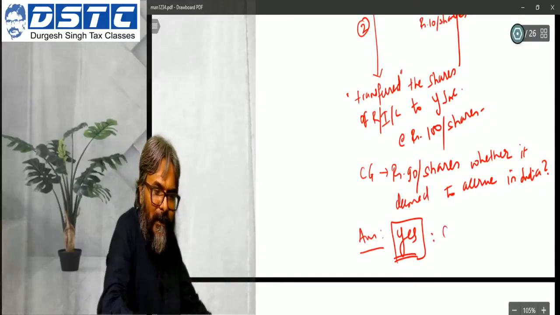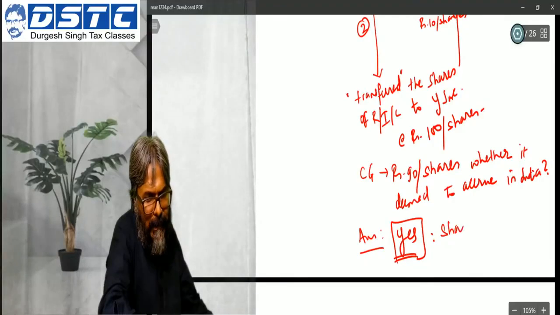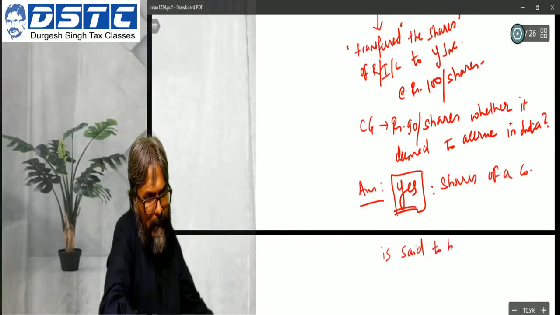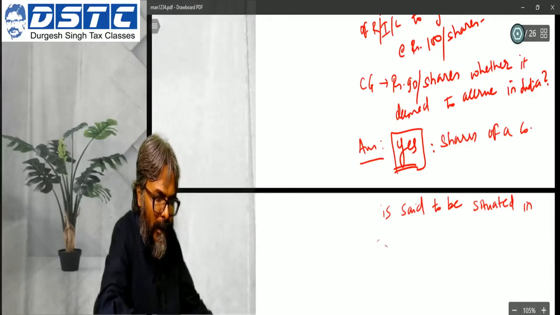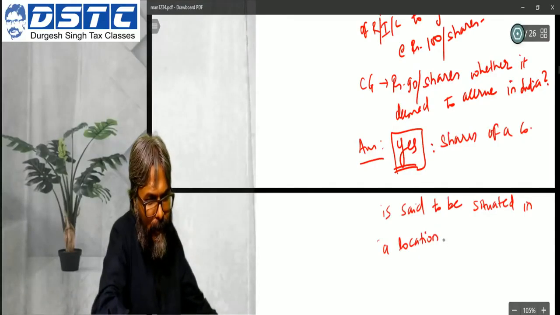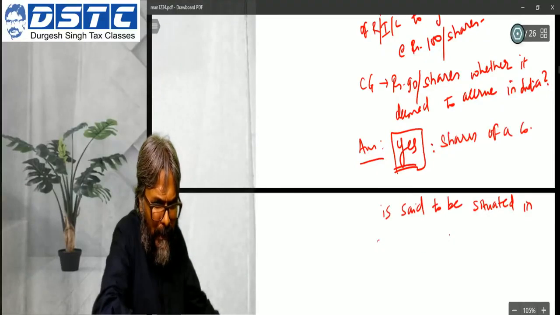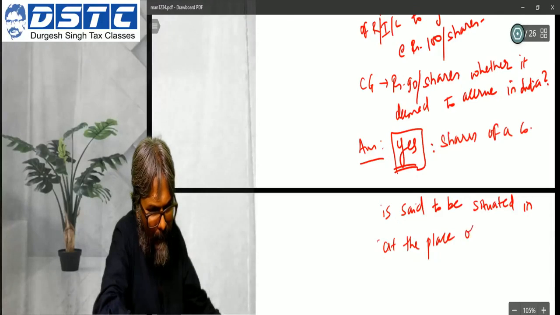So we can just write herein: the shares of a company are said to be situated in a location, or you can write, said to be situated at the place of its incorporation.